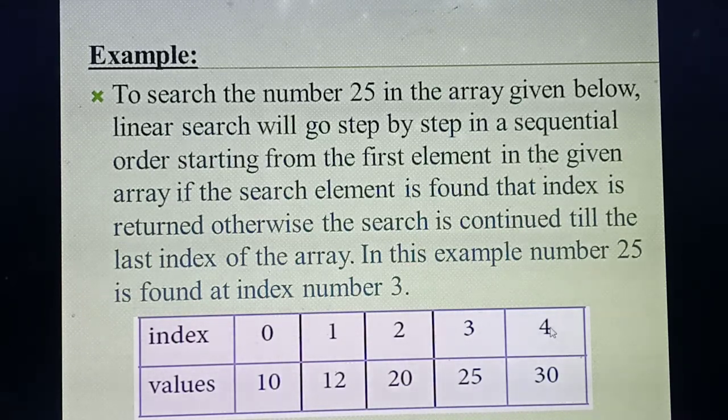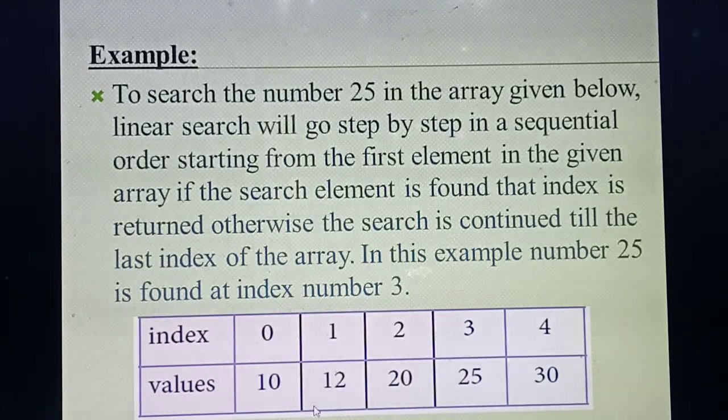The index value ends with n minus 1. Are you remembering what you studied last year? So if n is 5, what's the value of the last index? 5 minus 1, which is 4. So the index value starts from 0: 0, 1, 2, 3 till 4. Understood? Okay.